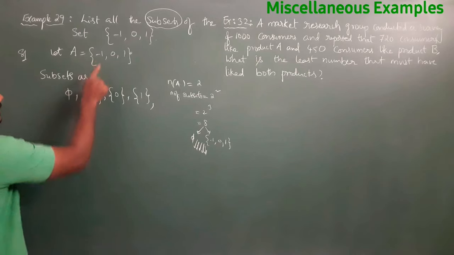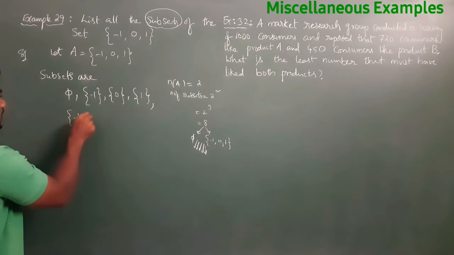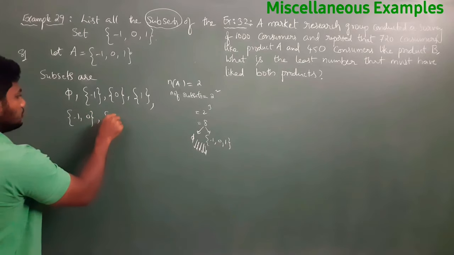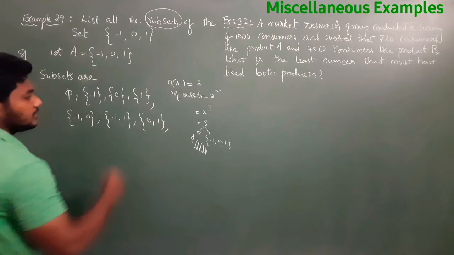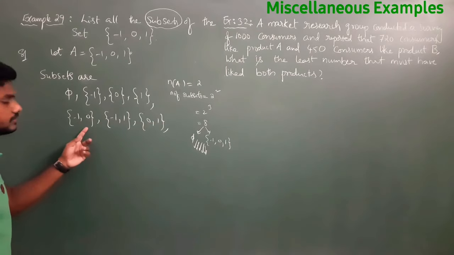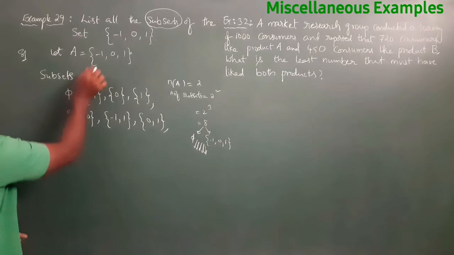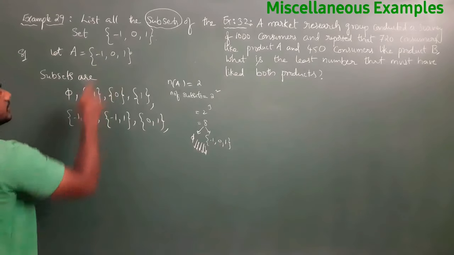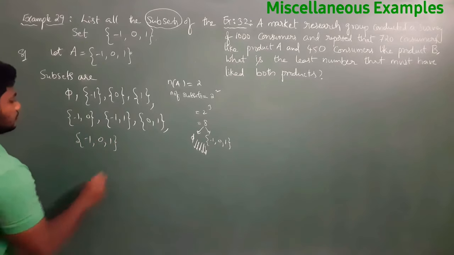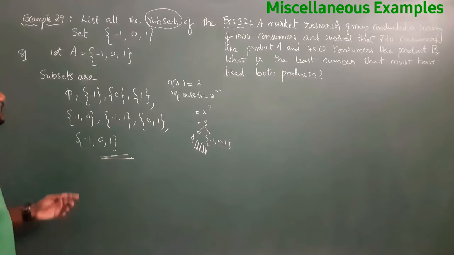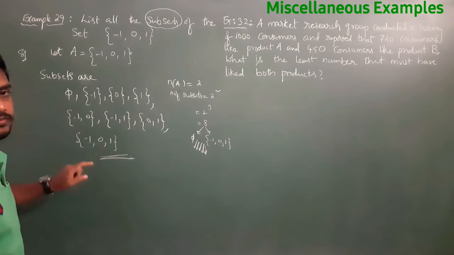First the empty set, next single elements, next two elements. We will take minus 1, 0, then minus 1, 1. Next is 0 and 1. Right? Minus 1, 0 is equal to 0 and minus 1, so don't write it again as it is repeated. So minus 1, 0; minus 1, 1; and 0, 1. The last one is the set itself, minus 1, 0, 1. So these are the subsets. How many do we count? 1, 2, 3, 4, 5, 6, 7, 8.